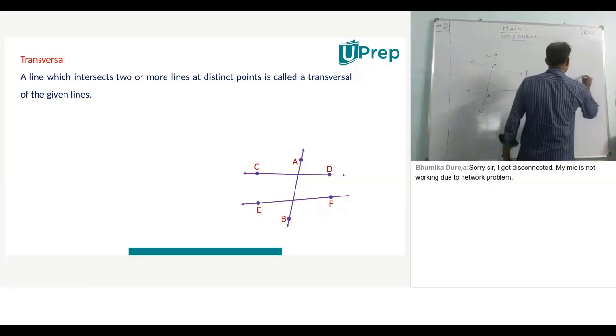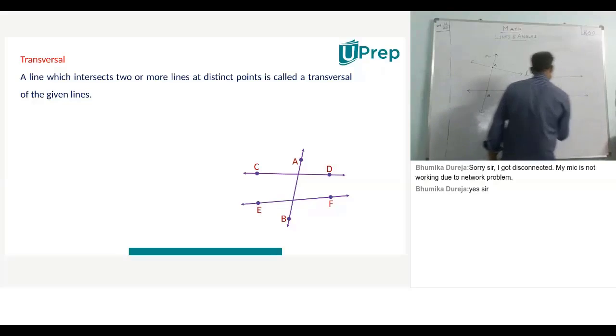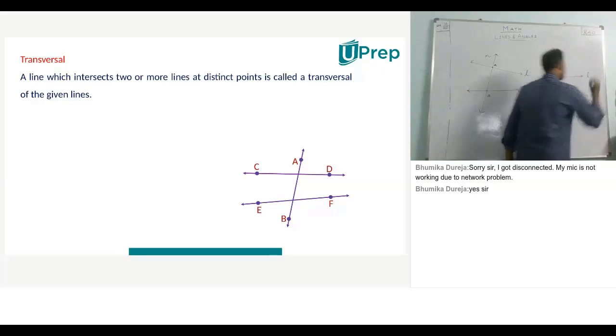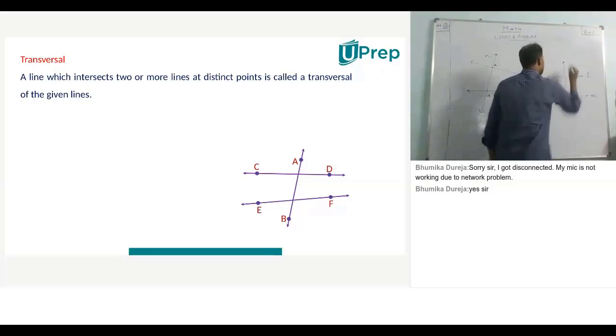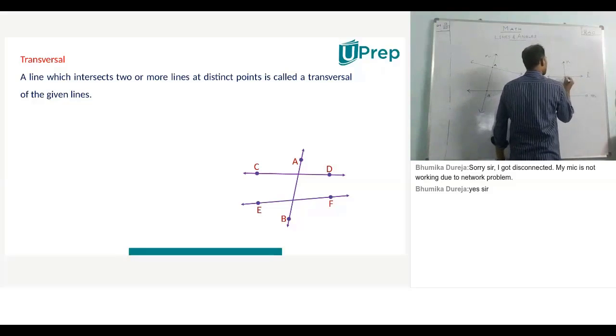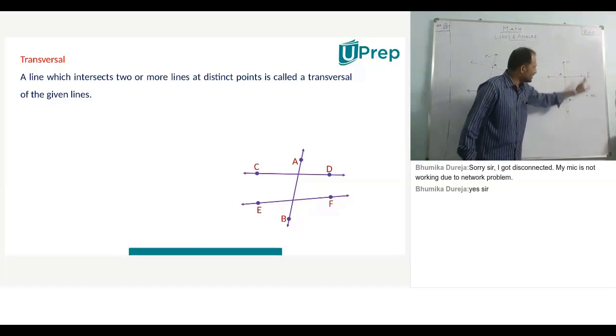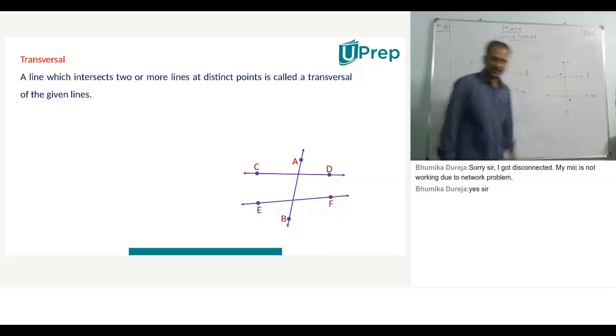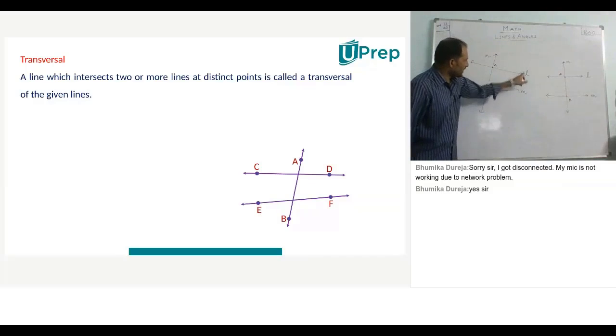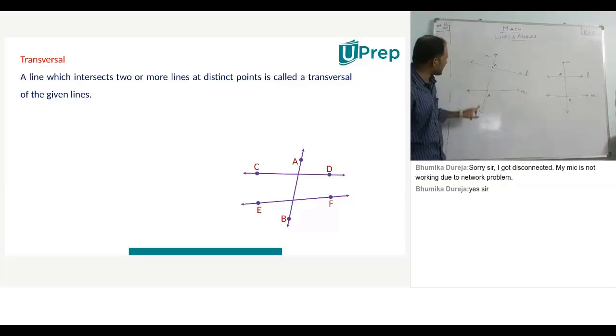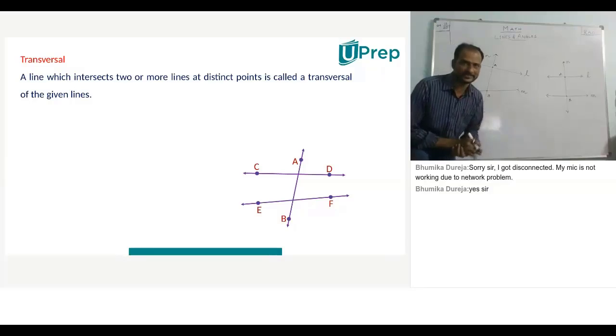Now again I took two different lines here. Same names I am giving, L and M. And I took a transversal, N, over here. And again the same points, A and B. Now, the line N intersects the lines L and M at two different points A and B. Here also, the lines L and M are intersected by a line N at points A and B. Yes or no? Yes, sir. Bhumika is saying yes, sir. That's very great, beta. Bhumika, you are absolutely right.